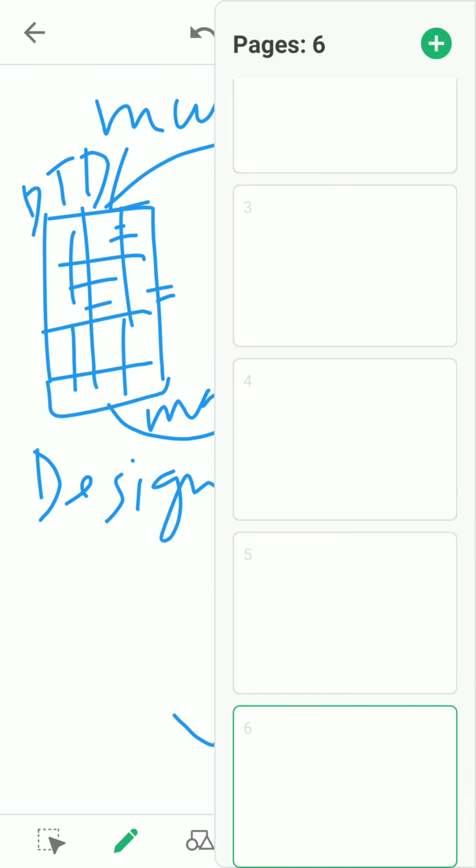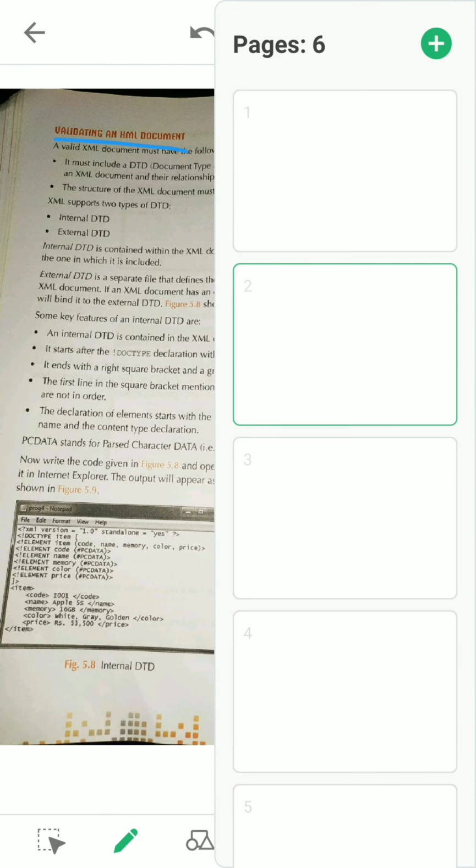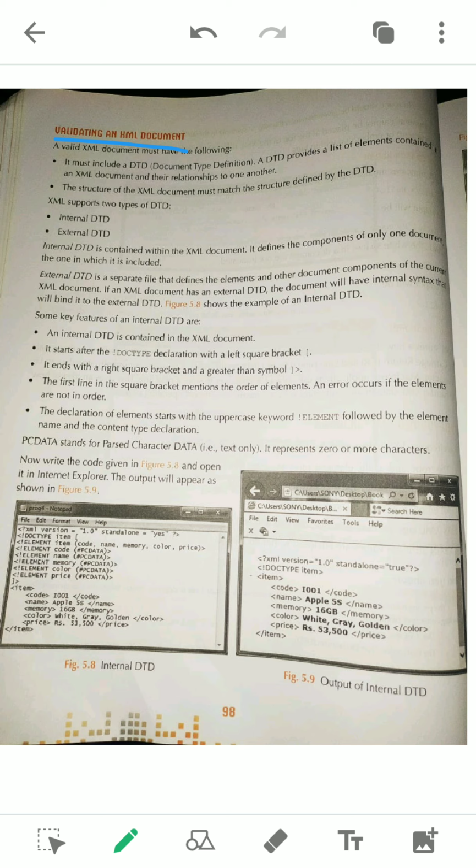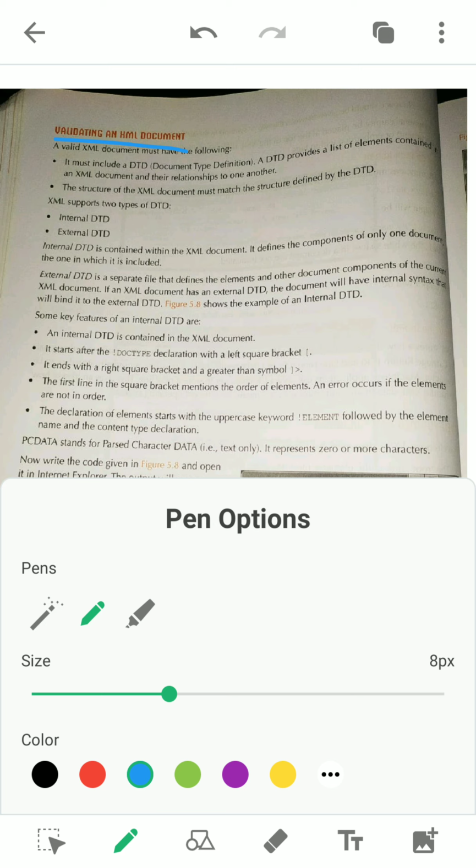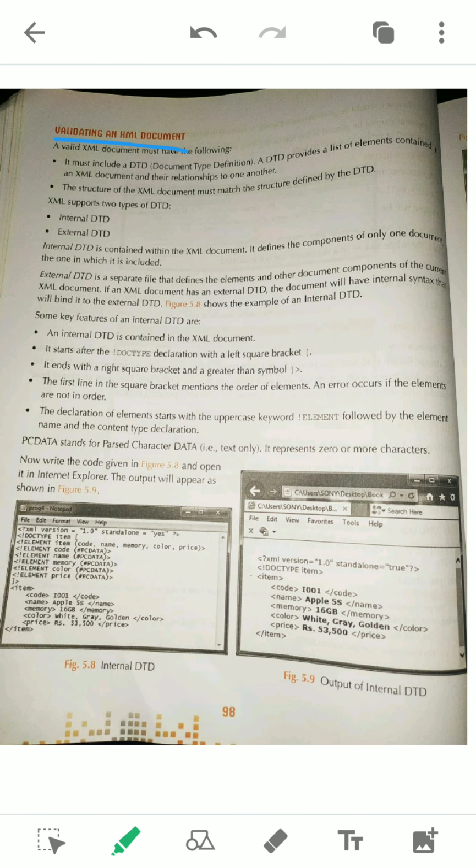But what is DTD? Now see, a DTD will define what your root element will be, what children elements will be there, and what attributes will be there in your XML. So all the design will be given at first, and from the design the XML will be written. Clear? So this is the DTD. You can see the DTD definition here.